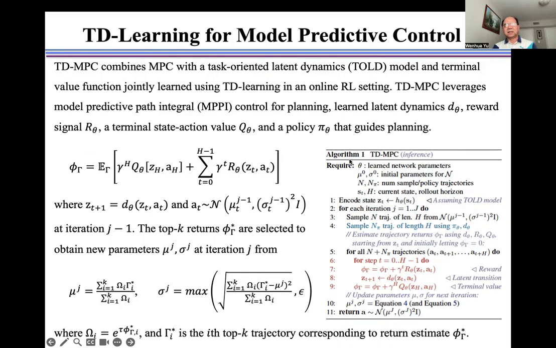And this is the description of the TD-MPC model, where z_(t+1) is calculated from d state, and A_t is sampled from a normal distribution at iteration j minus 1. The top-k returns phi are selected to obtain new parameters mu and sigma at iteration j from these two equations.